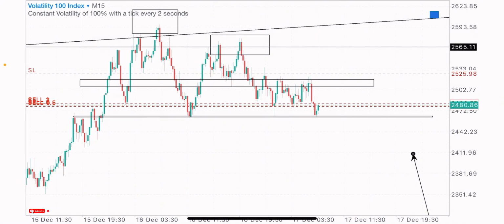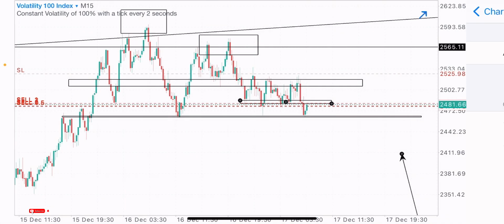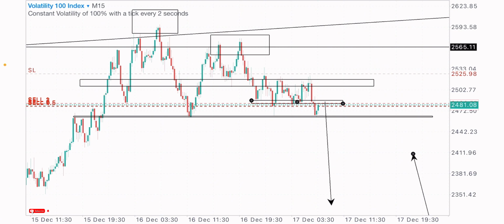And we have a level of resistance as well at the zone which price is retesting, right? So on the retest of this level, we have to get price sell to the downside. So that's my trade review and market analysis on this index. More sales expected, and I'll give you guys an update on how this trade played out later on. So that's it, guys.